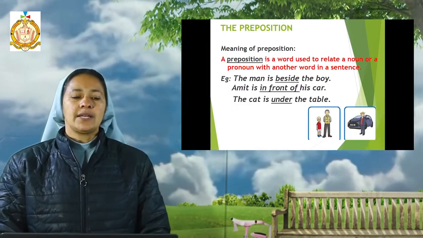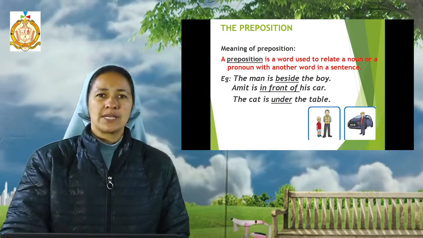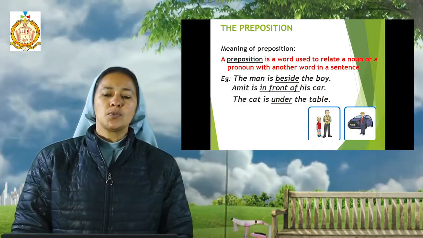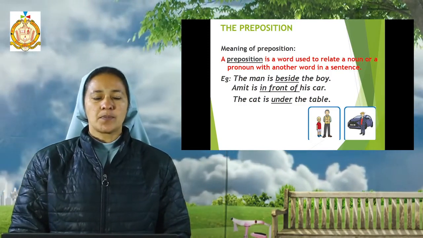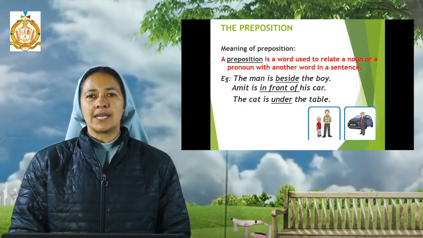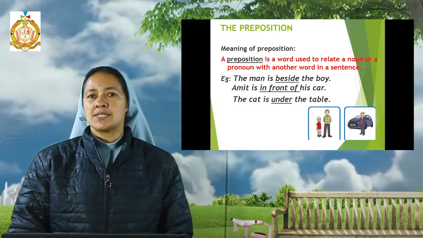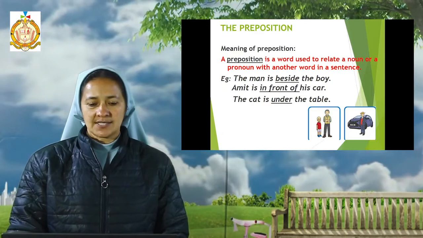Now let us know the meaning of preposition. What is a preposition? A preposition is a word used to relate a noun or a pronoun with another word in a sentence. So it shows the relation between the two words of a sentence.